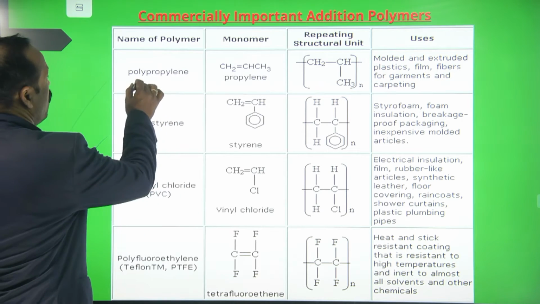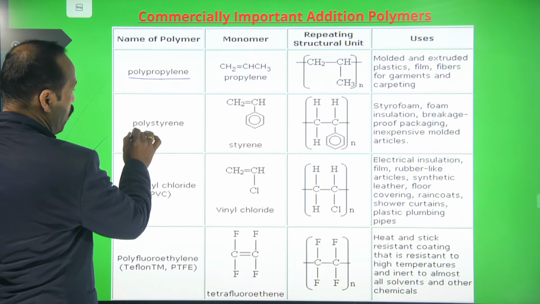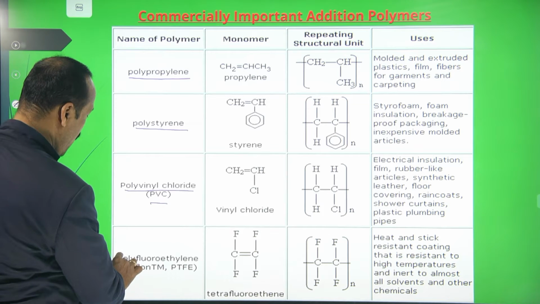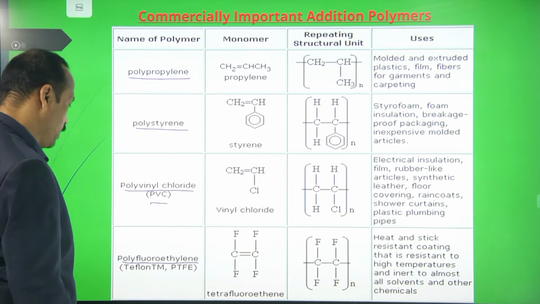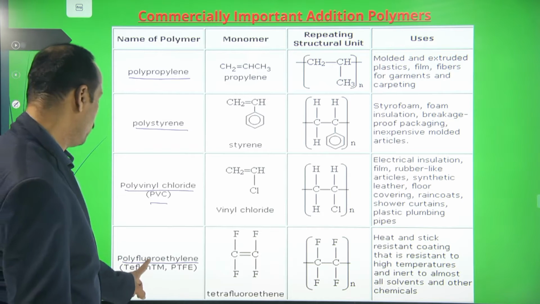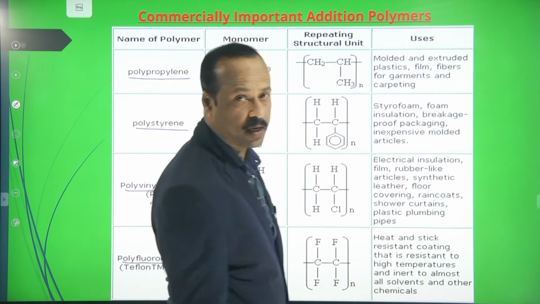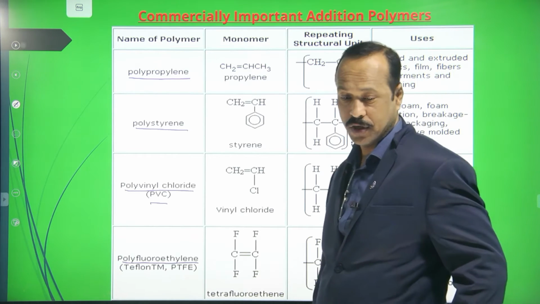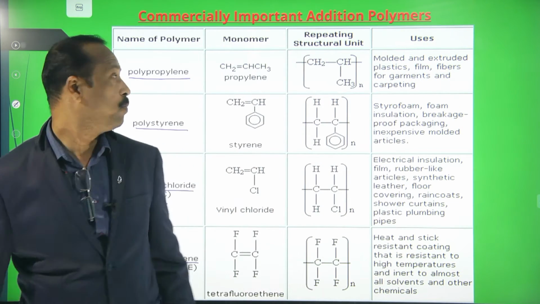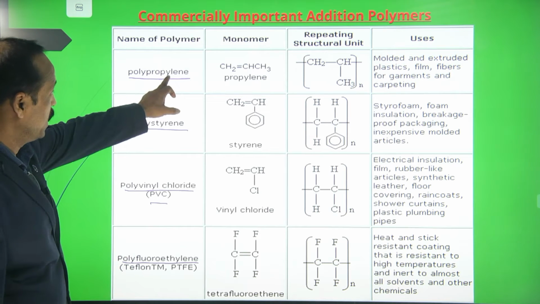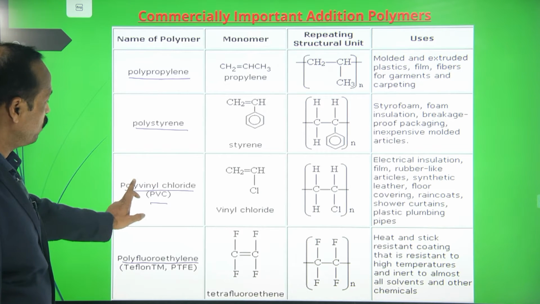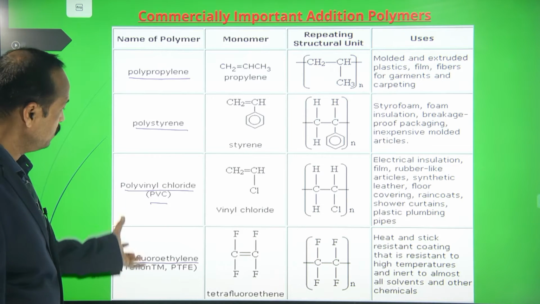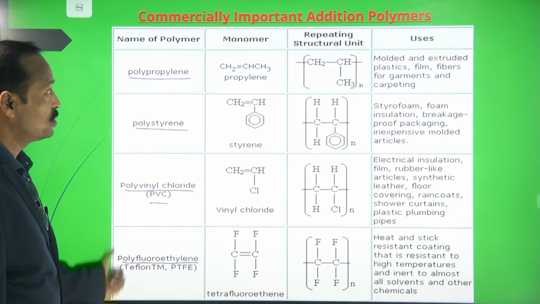There are polypropylene, polystyrene, polyvinyl chloride, in short PVC, and polyfluoroethylene. These are the important polymers formed from addition polymerization. The first is polypropylene, the second polystyrene, the third polyvinyl chloride, which is called PVC, and the fourth polyfluoroethylene. These are the four important commercially used polymers.